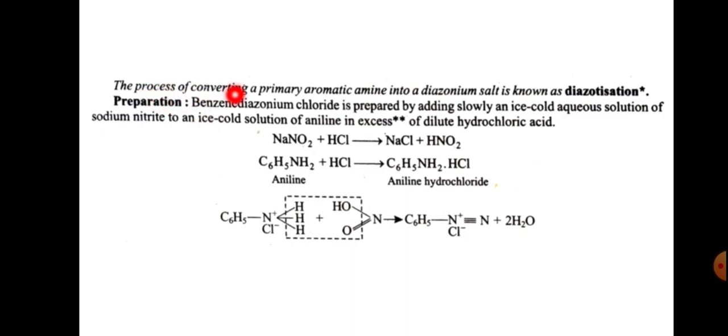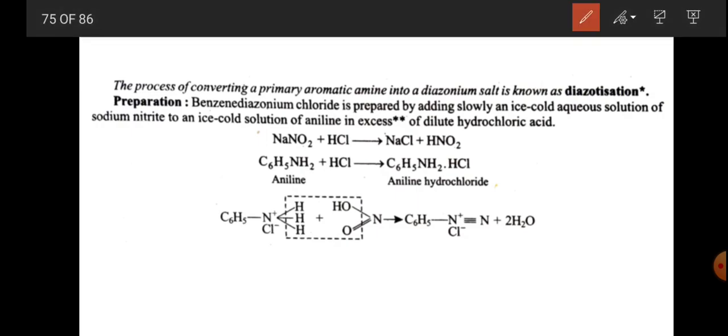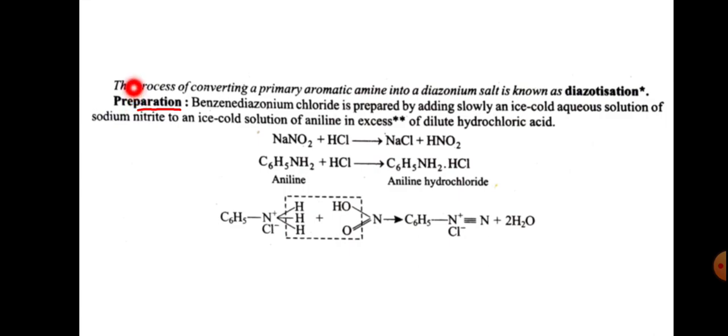And the process of converting a primary aromatic amine into a diazonium salt is known as diazotization. And now, preparation of benzene diazonium chloride.